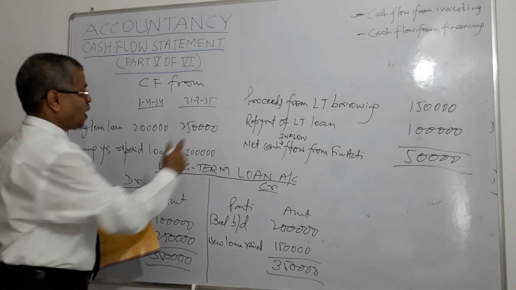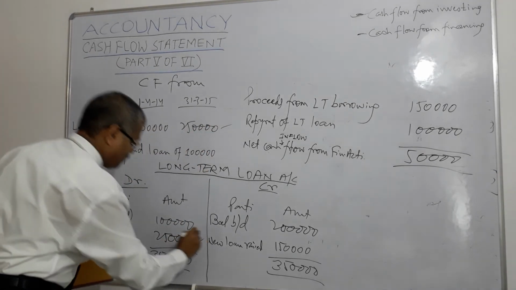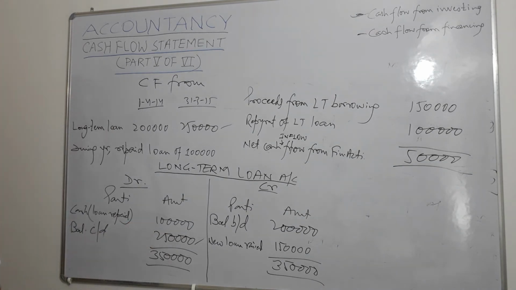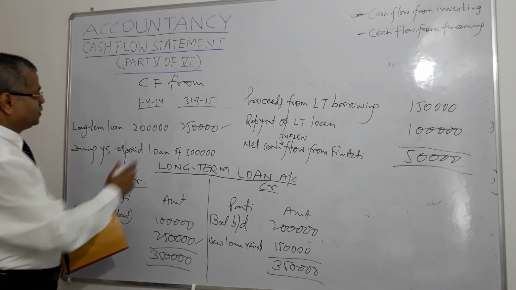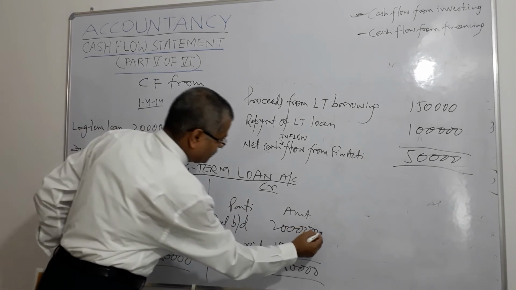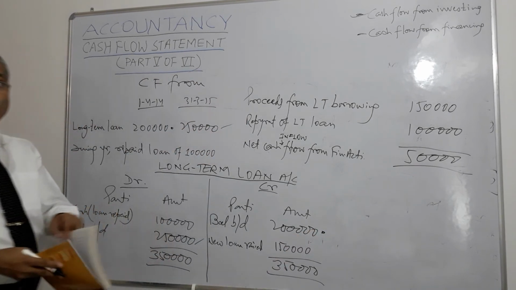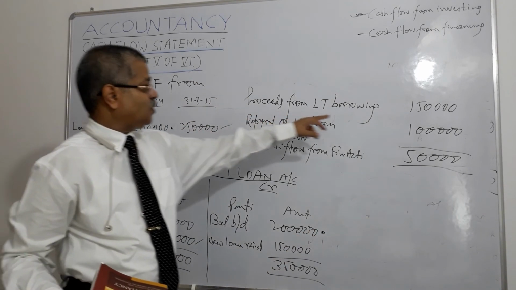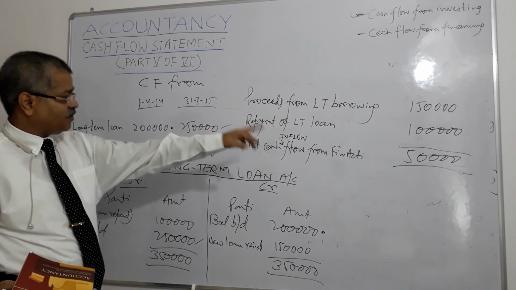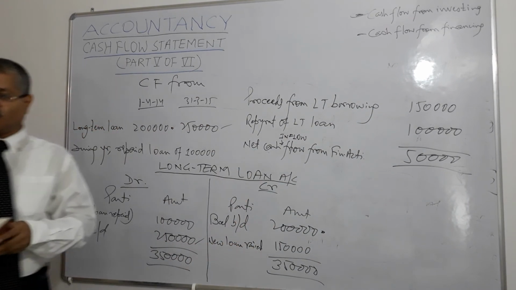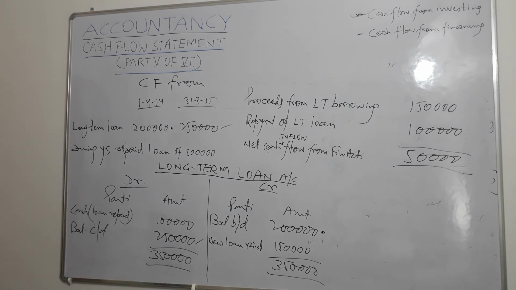That is here 250. Total comes to 350,000. On the credit side, what is there? Balance brought down is 200,000, and new loans raised. New loans raised we already know. 50,000 by way of this, 100,000 by way of this, 150,000. Total comes to 350,000, right?